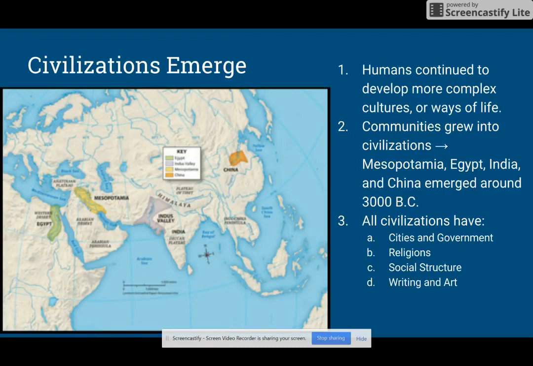As a result of the Neolithic Revolution and specialization, civilizations began to emerge. Humans continued to develop more complex cultures, or ways of life, and these small communities grew into civilizations. Mesopotamia, Egypt, India, and China all emerged around 3000 BC. All of these civilizations have a few key factors. They have cities and governments, they have religion, they have an organized social structure, and they have writing and art.